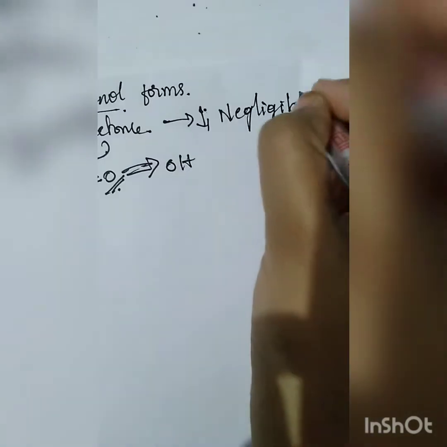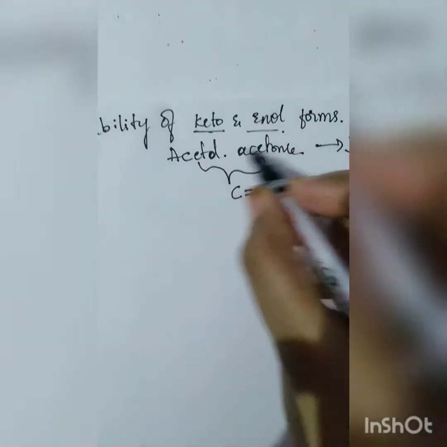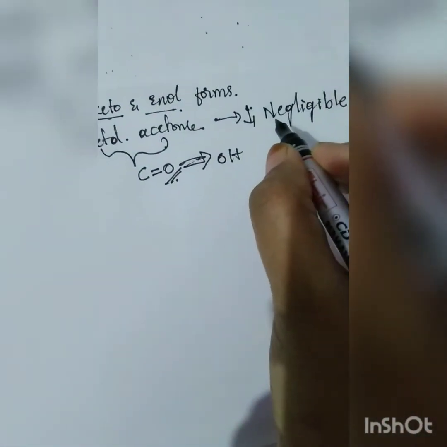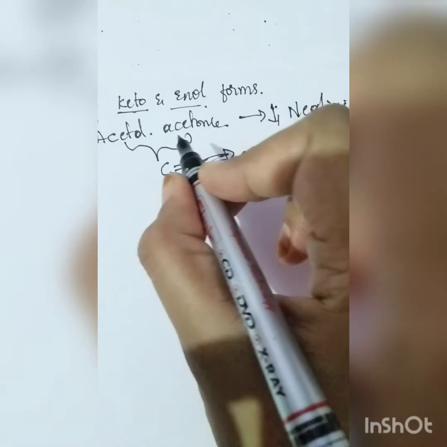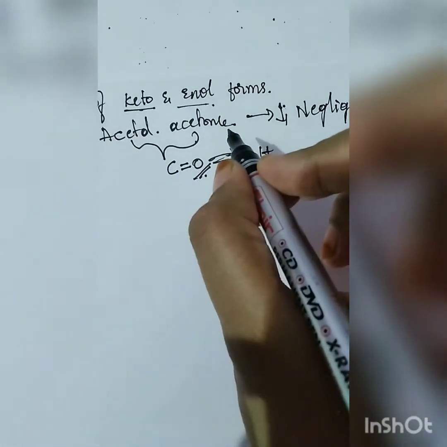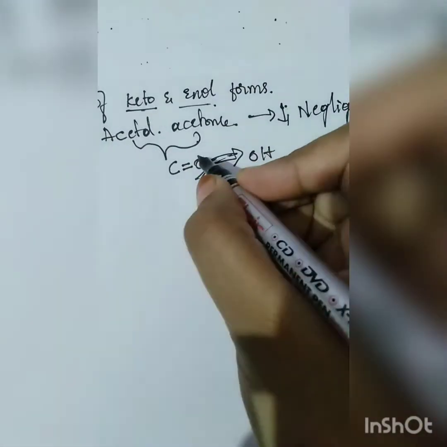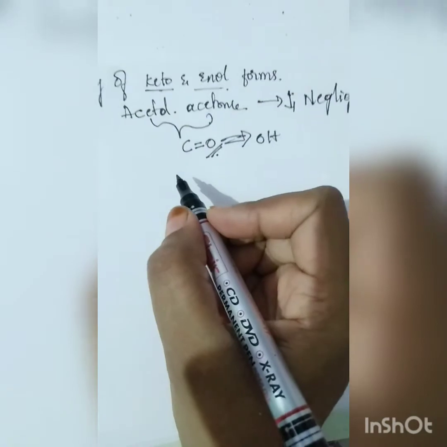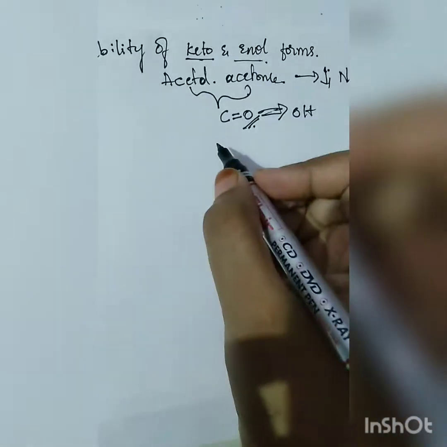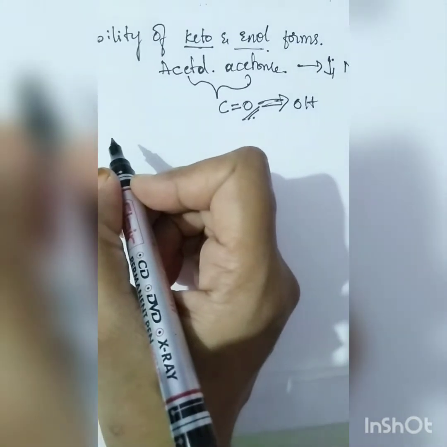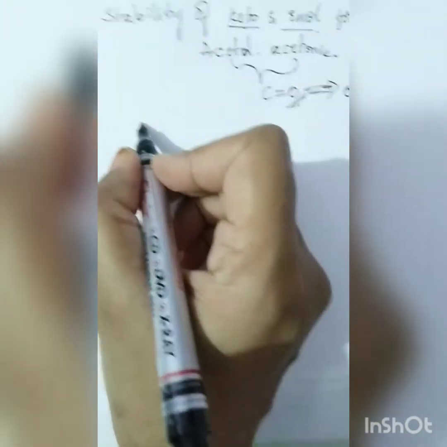So there are a few factors which can increase the conversion of ketonic group into enolic groups. Those factors are very important and tell us whether the formation of enol is going to happen with the particular compound or not. So what are those factors which can affect the ketone-enol interconversion?